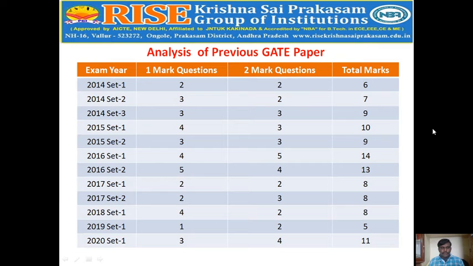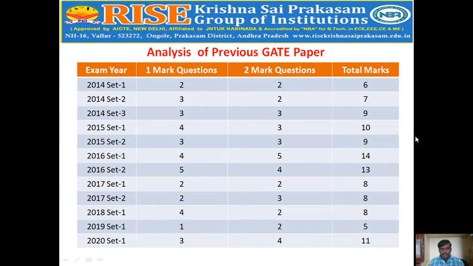From 2014 onwards, set wise is given. The exam pattern is 1 mark questions and 2 marks questions. In 2014 the weightage of marks is 6 to 7, variation 6 to 9, and in 2015 it is 10 to 9 marks. In 2016 it is 14 marks and 13 marks. In 2017 the variation is 8 marks only, that is constant. In 2018 also 8 marks, in 2019 it is less, 5 marks weightage is given, and in 2020 it is 11 marks.